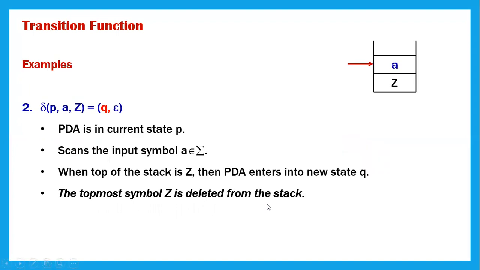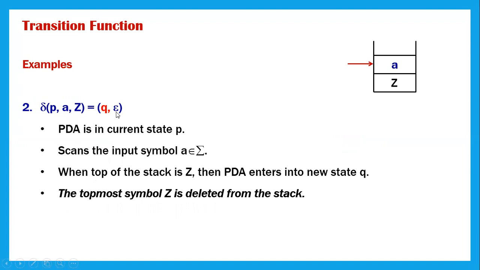Let's take one more example. Delta of P comma A comma Z is equal to Q comma epsilon. Once you find epsilon, that means it is a pop function. The PDA is in the current state P and it scans the input symbol A. When the top of the stack is Z, then what happens? It is moving to the new state Q and epsilon.